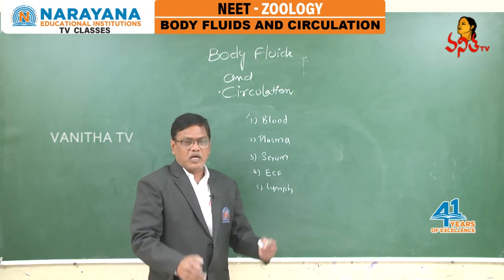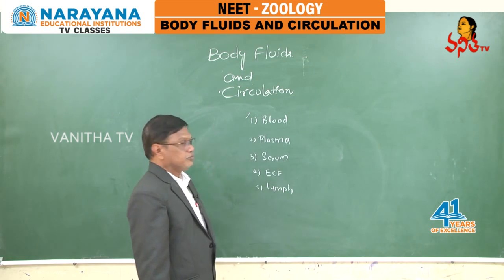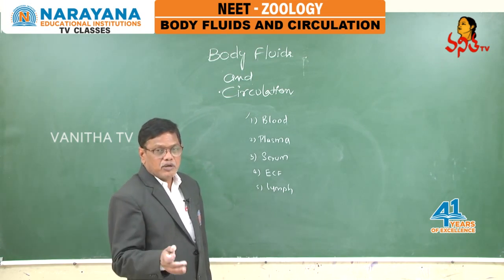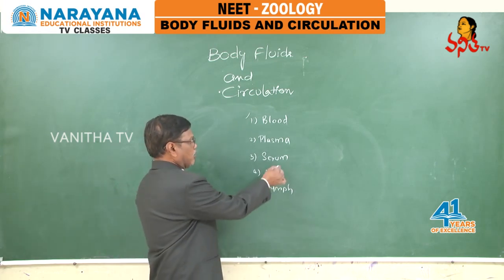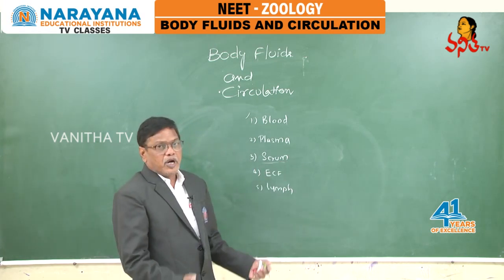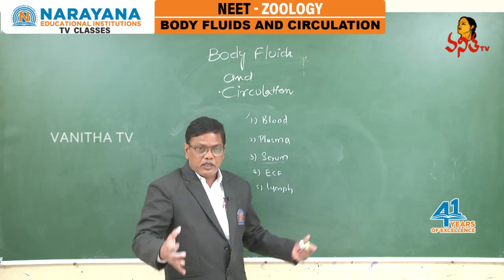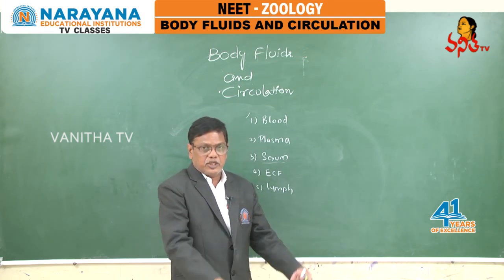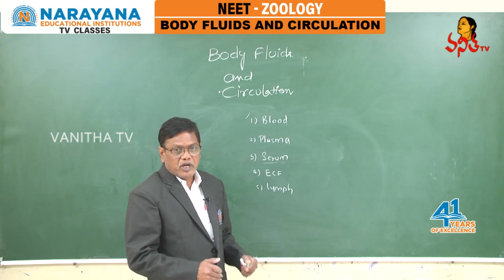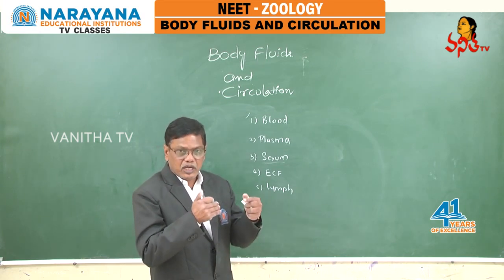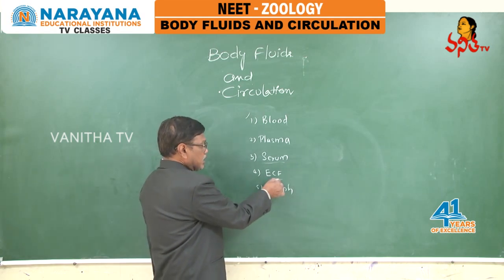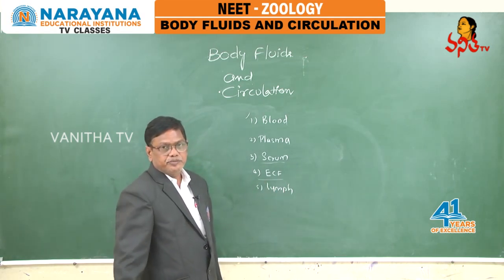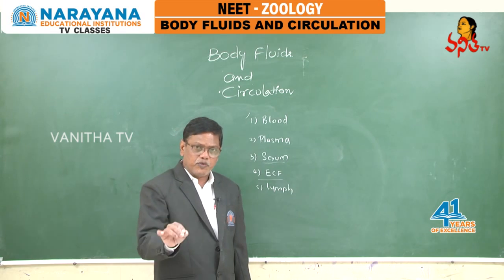Blood minus blood corpuscles is called plasma. Plasma minus clotting proteins like fibrinogen and prothrombin is called serum. A part of the blood which diffuses out from the blood vessels and flows in the spaces between tissues is called extracellular fluid or tissue fluid.